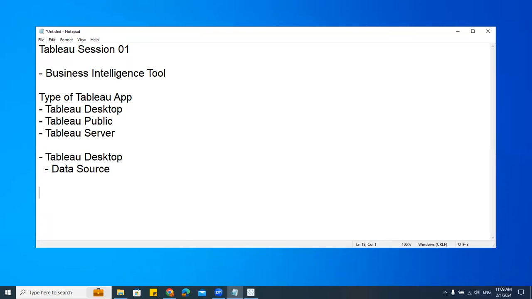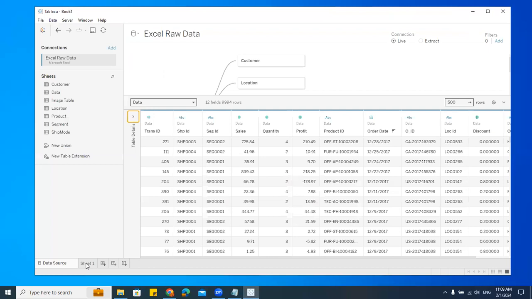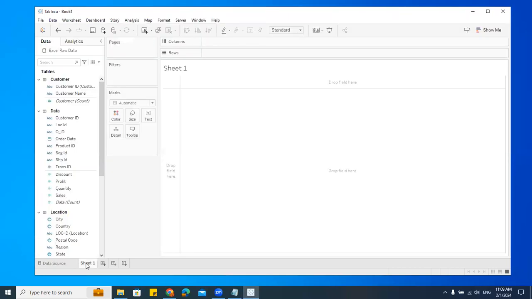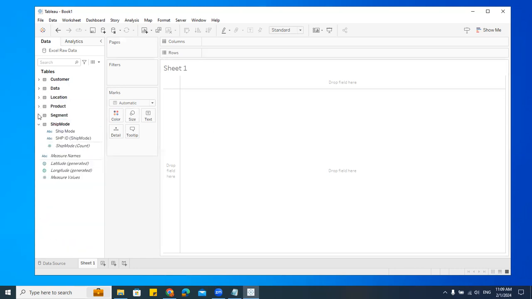Done. Now we'll go inside this. Once I go inside this, previously, you see that there were no fields here. It's a blank sheet, right? Here we had a blank sheet. No fields, nothing was there. When I drag and drop, now I can see all the fields here. Now, if you go and check this, see, I'll minimize all this. So what are all these? These are the tables we actually imported, correct? What we have connected.